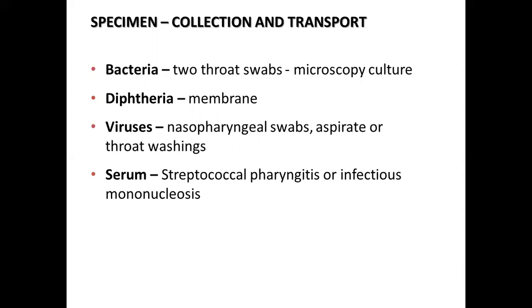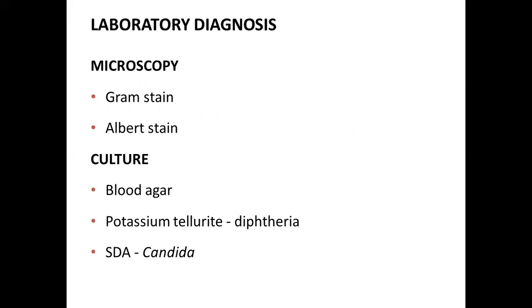Again, you can collect aspirates or throat washings. Calcium alginate or Teflon-coated swabs can be used for collection of nasopharyngeal swab specimens for virus detection. Serum is collected if streptococcal pharyngitis or infectious mononucleosis is suspected. Next, we'll see the laboratory diagnosis.